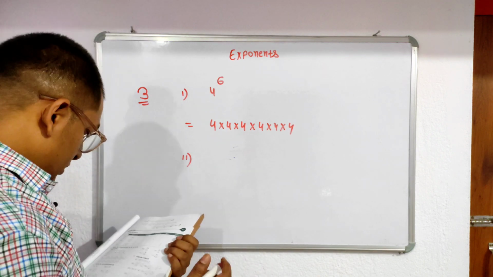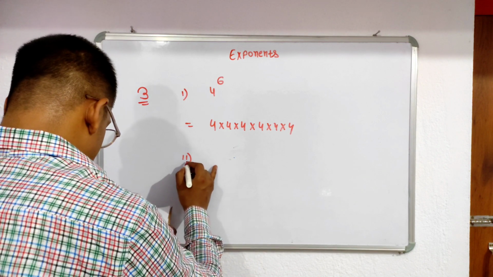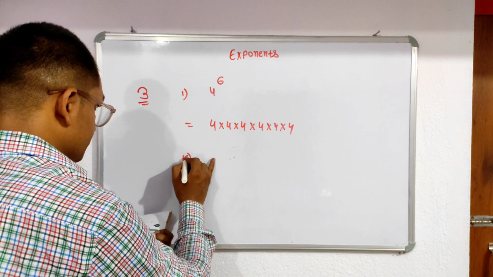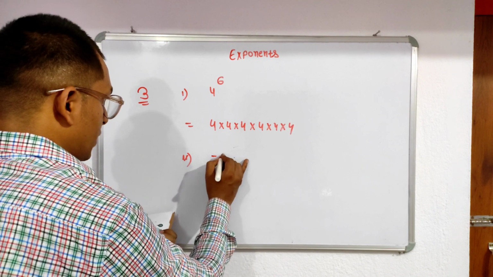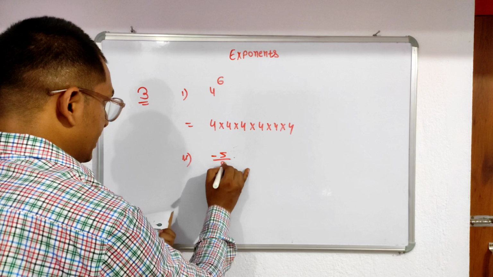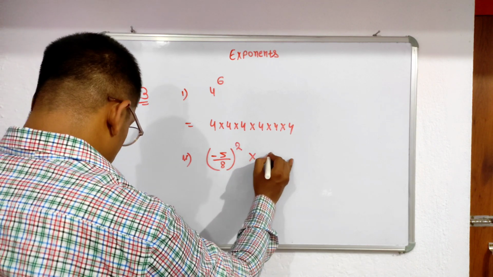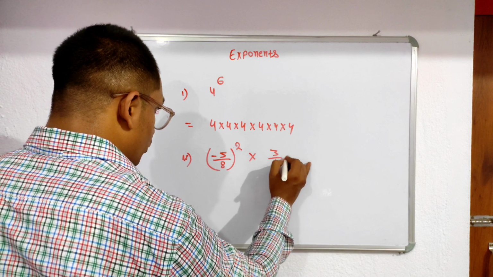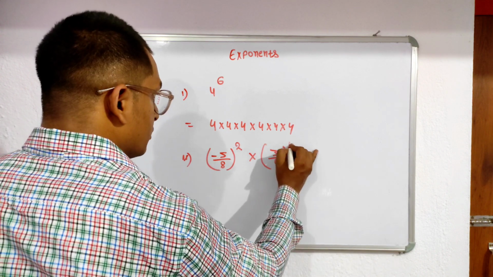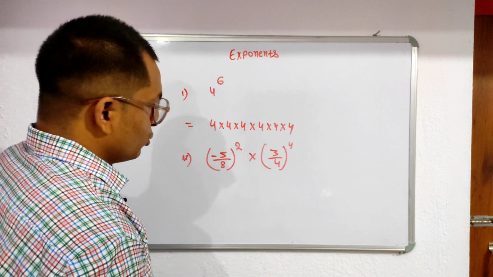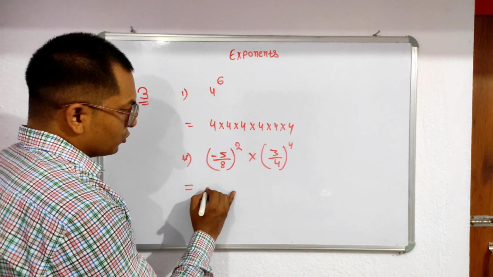And we are discussing question number 5. Question number 5 is minus 5 upon 8 to the power 2 into 3 by 4 to the power 4. So you just write the expanded form. What do we write?